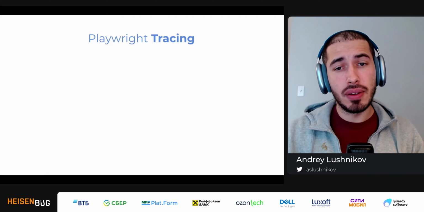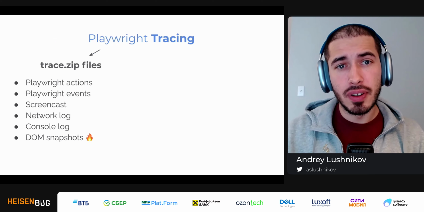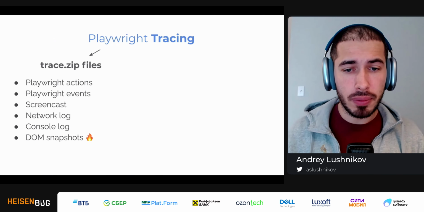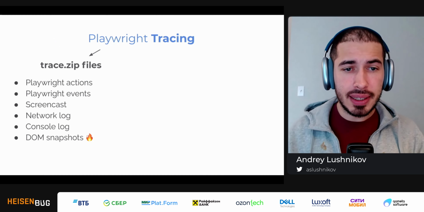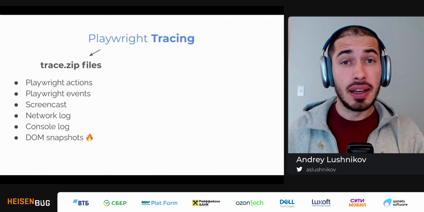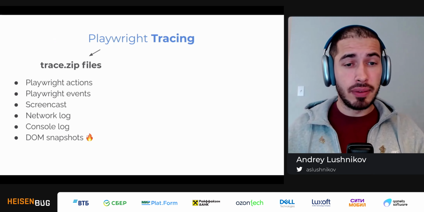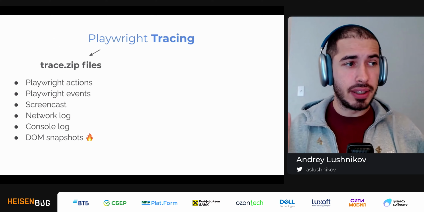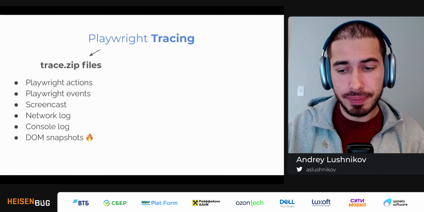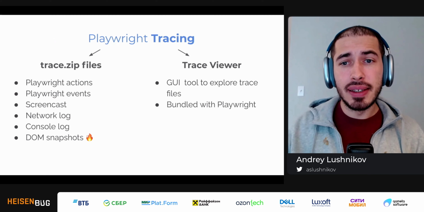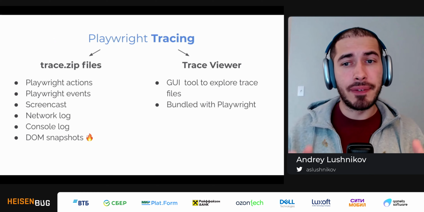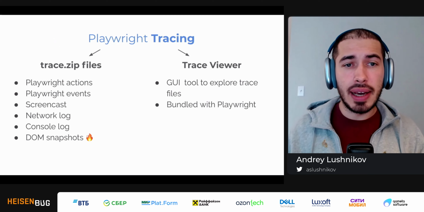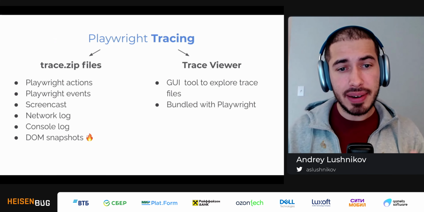Playwright Tracing is a technology that consists of two parts. First, it's a trace.zip file, and this is a portable file format that stores all the information about the test run. Things like Playwright actions, Playwright events, screencast, network log, console log, and even DOM snapshots. For each of the actions, you have a deep dive into the DOM of the page. And next, we have this Trace Viewer, which is a graphical user interface tool that lets you explore these trace files. And you don't need to do anything. All of this is already bundled in the Playwright Test.